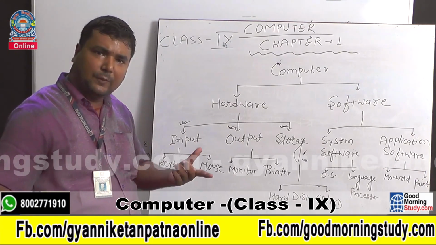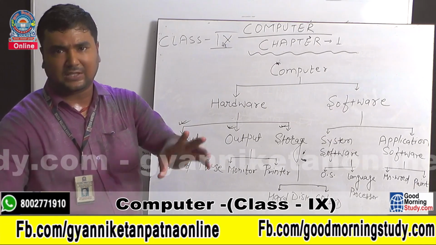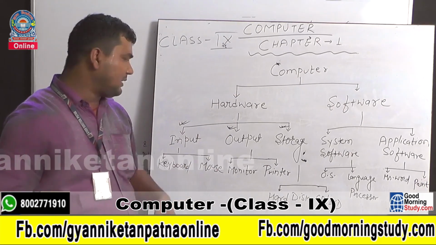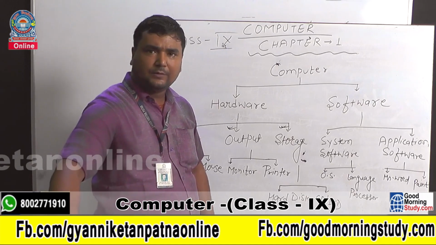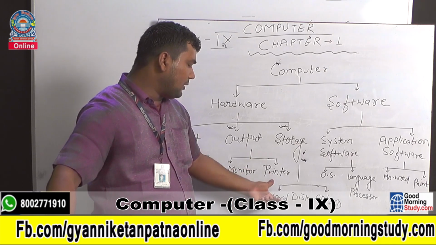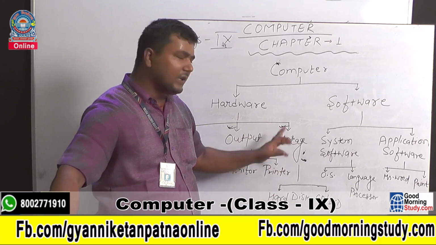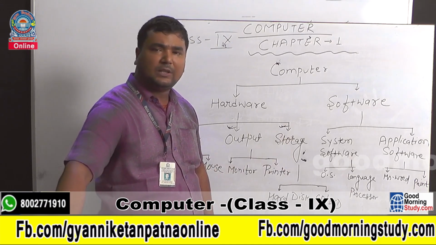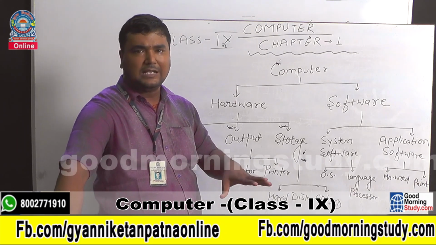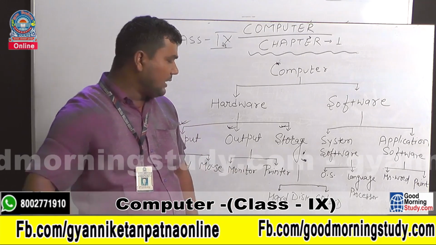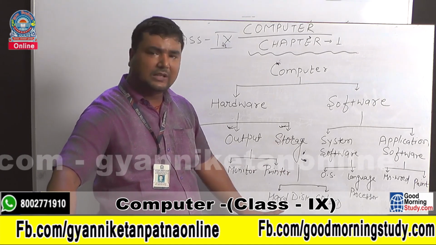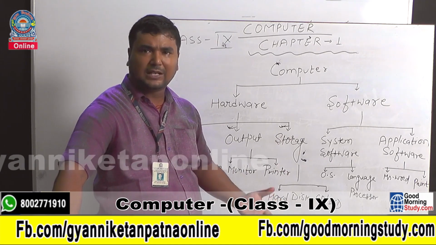The data and instruction we feed into the computer goes to the processor, and that processor generates a result. That result is called output, okay, and that result can be displayed on a monitor in soft copy and on a printer in hard copy. Clear? And what is storage? This is the most important unit of the computer. It is used to store data and instruction permanently or temporarily. Generally we store the data permanently. Clear? And whenever we require, we can retrieve that data. So you have seen the hard disk, DVD, pen drive, memory card, etc.